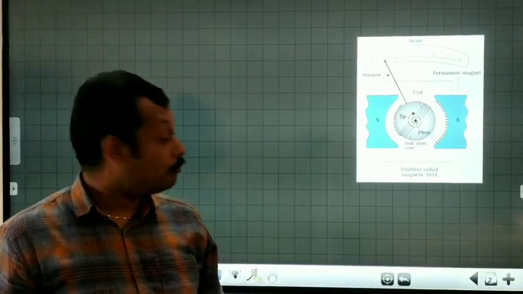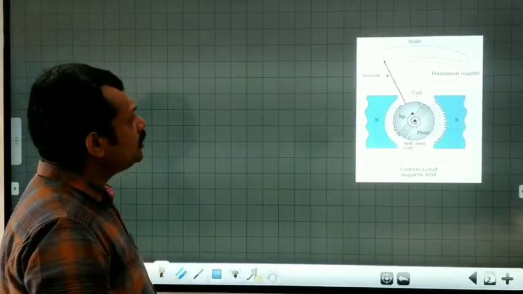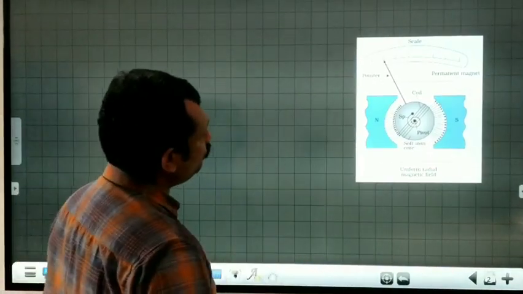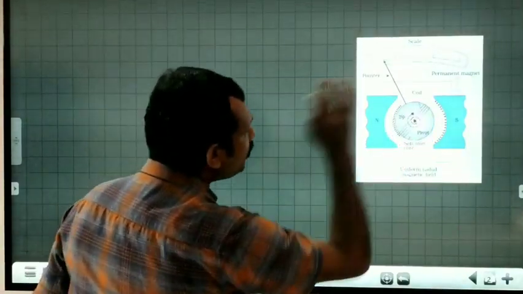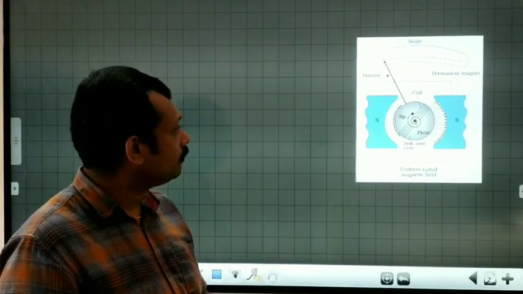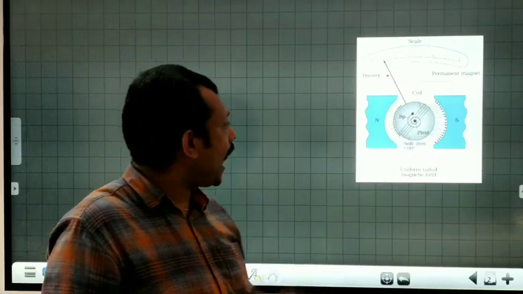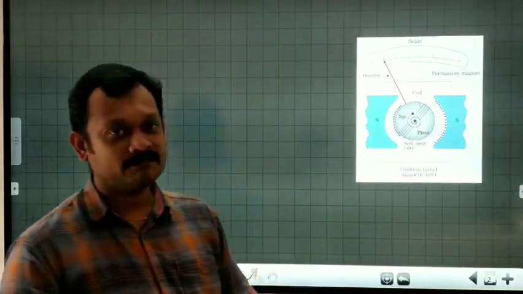This is the basic arrangement of a moving coil galvanometer, as you will find this picture in your NCERT textbook. The arrangement consists of a soft iron core over which a coil of certain number of turns are wound. The coil and the iron core is placed in a radial magnetic field.